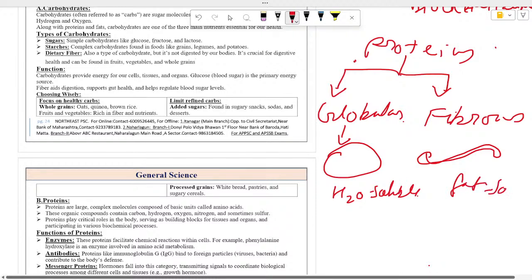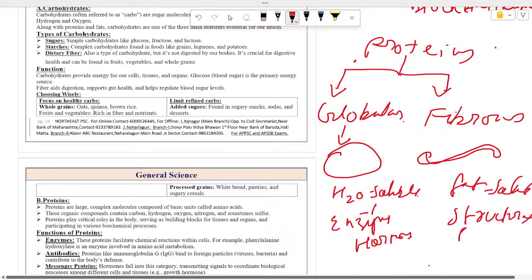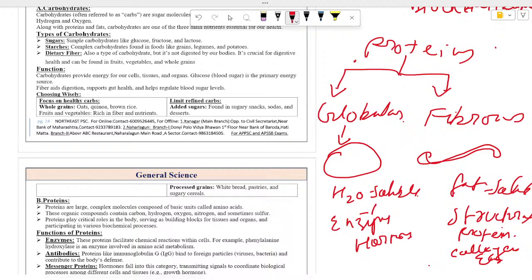These proteins are responsible for making your enzymes, your hormones. And fibrous proteins are generally structural proteins. These fibrous proteins are known as structural proteins. These proteins are responsible for the formation of your collagen, your elastin, the proteins of the skin. Some examples of globular proteins are hemoglobin and insulin, and fibrous protein examples are collagen, actin, myosin, muscle proteins, and all structural proteins.